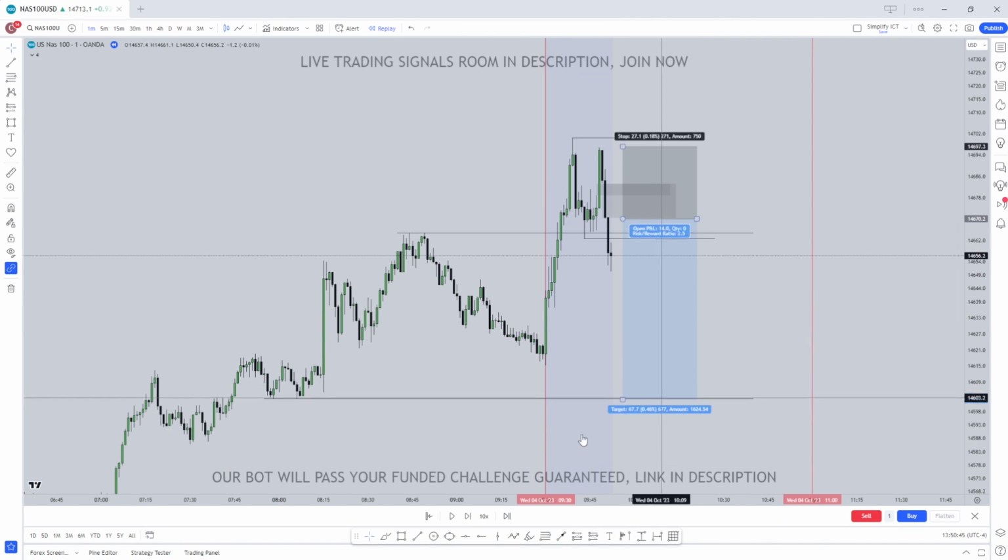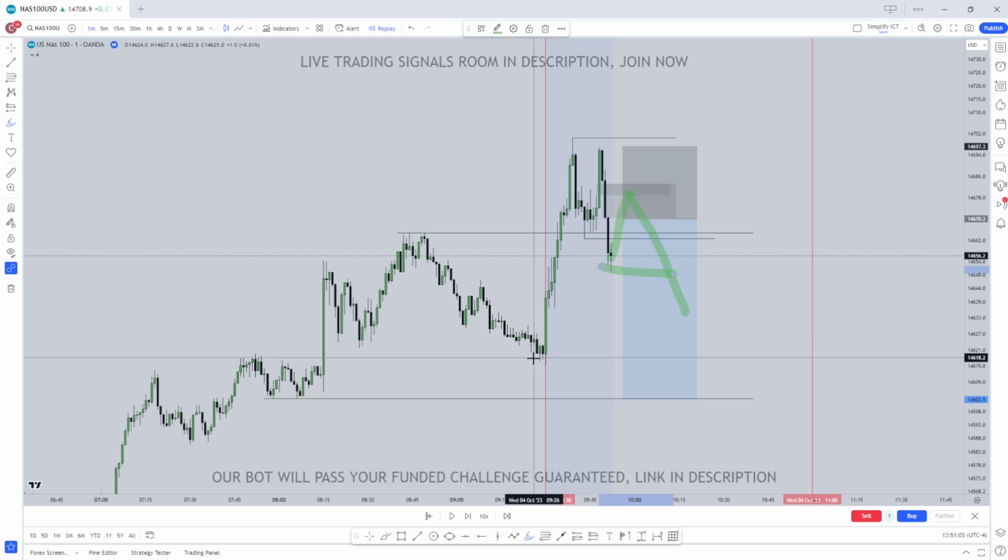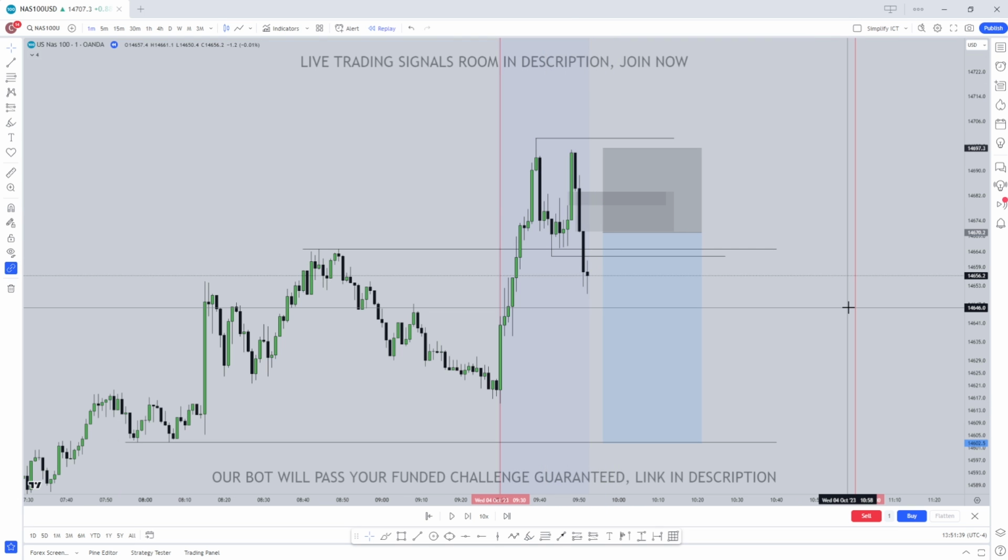So what can we expect price to do? Quite simply, we can expect price to rebalance into this fair value gap area, to then move down and attack sell side liquidity resting below these lows right here, because as you can see, we do have clear sell stops below these lows. And remember, this is all rule based and we're sticking to the plan. So now we'll let price play out and we'll see what happens.